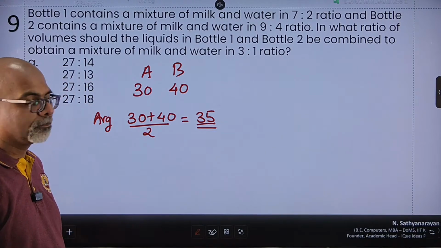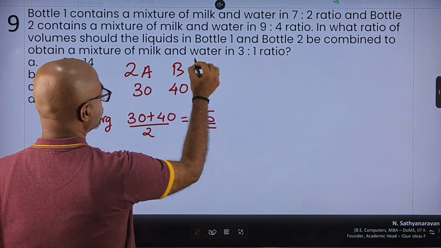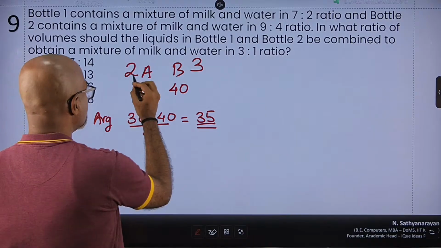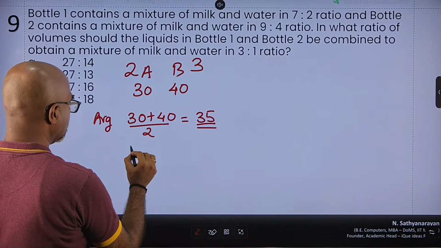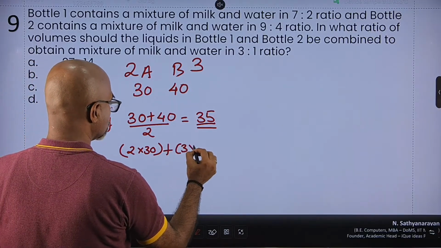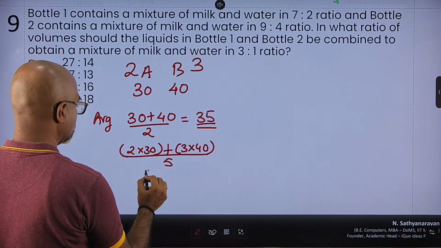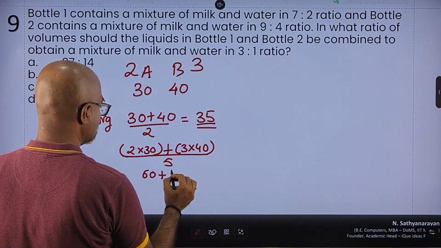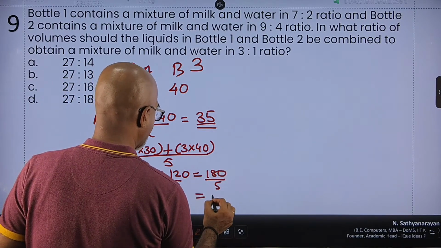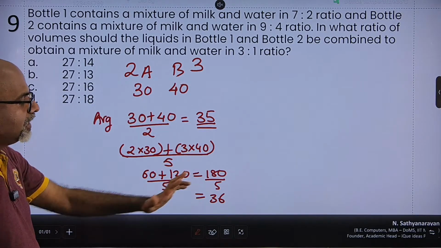But supposing I have got 2 times A and 3 times B, then 5 quantities, what will be the average? So 2 times A, so 2 into 30, plus 3 times 40, so 3 into 40, and the total number of quantities 2 plus 3 is 5. So 2 30s are 60 plus 3 40s are 120, divided by 5. So 180 divided by 5, I get my answer as 36. So when they're in the ratio of 2:3, the average is 36.